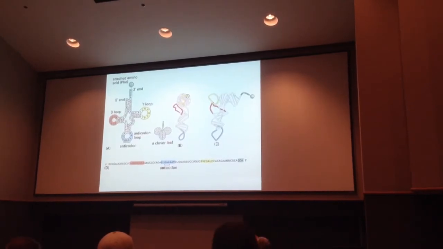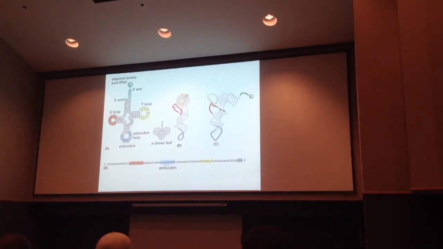Since these guys did this loop structure, the crystal structure's been done. Here's the crystal structure in two different ways. If you take this T loop here and fold it over so it sits on top of that D loop, and then take the stem loop and bend it down like this, you get this structure. You can see here's the yellow loop, the T loop, folded over the D loop there, the T pseudo-U loop folded over that D loop.